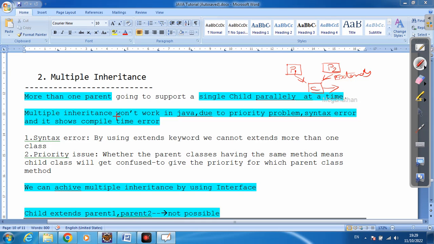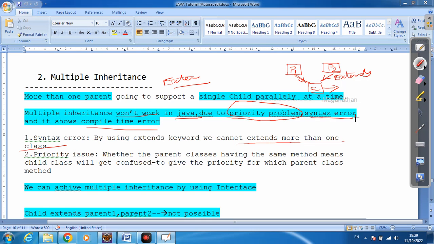Multiple inheritance won't work in Java due to a priority problem. Java doesn't know whether it needs to take the parent 1 method or the parent 2 method. There will be a priority problem and a syntax error, a compile time error. By using the extends keyword we cannot extend more than one class; we can extend only one class.